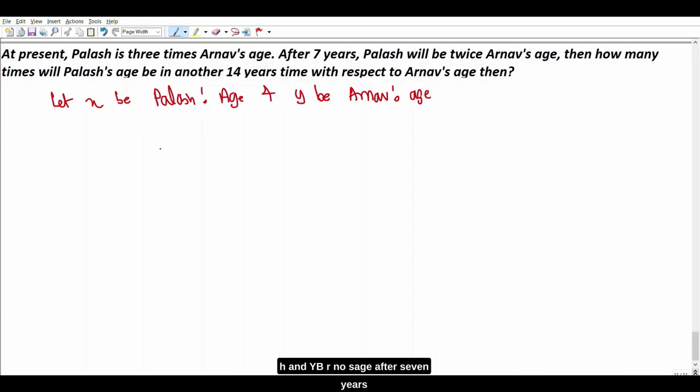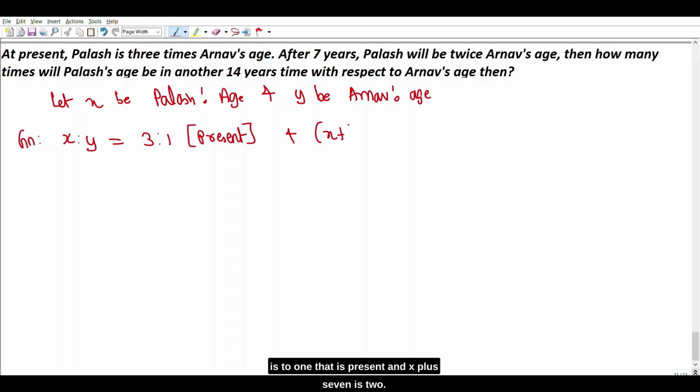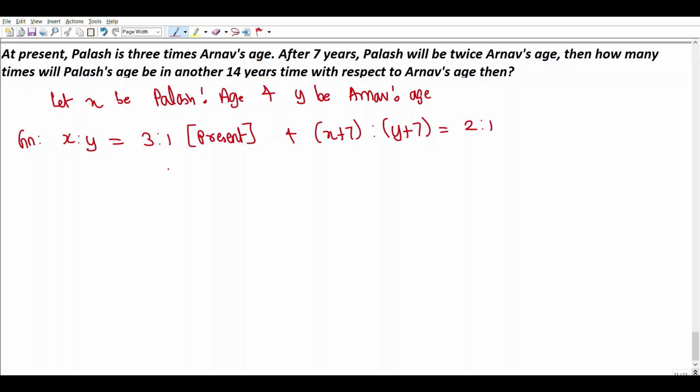After 7 years, Palash's age will be twice Arnav's age. So given at present x is to y is equal to 3 is to 1, that is present, and x plus 7 is to y plus 7 is equal to 2 is to 1.